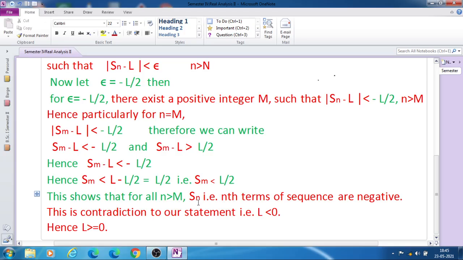Therefore all these Sn values are negative values, and this is a contradiction to our statement that L is less than 0.